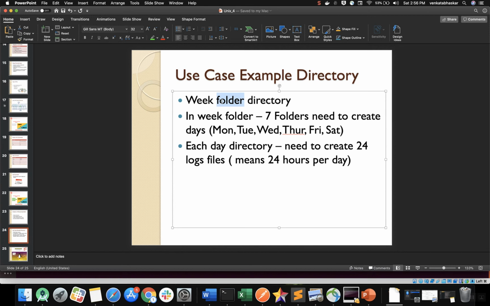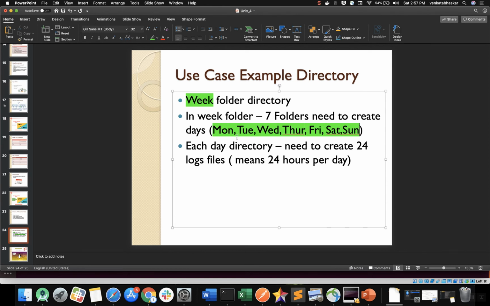Monday, Tuesday, Wednesday, Thursday, Friday, Saturday, and Sunday we can include here. So my use case is I want to create one week directory, and inside the week directory I want to create these 7 directories. This is not unique. Previously we gave 1 to 50, so 50 directories were created. Now this is different: Monday, Tuesday, so 1 2 3 4 5 6 7 folders I need to create. This is my first requirement.